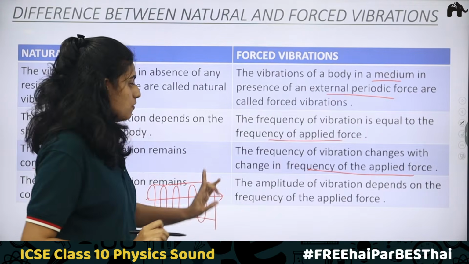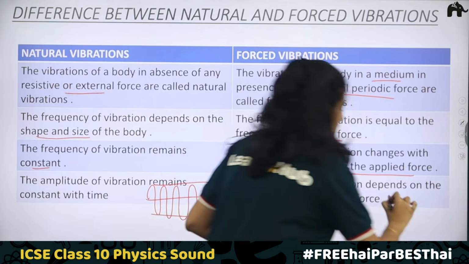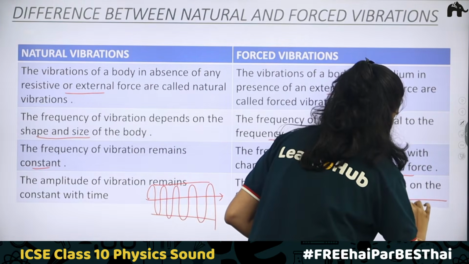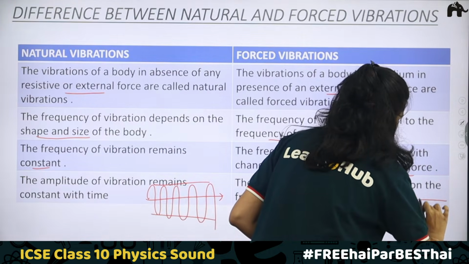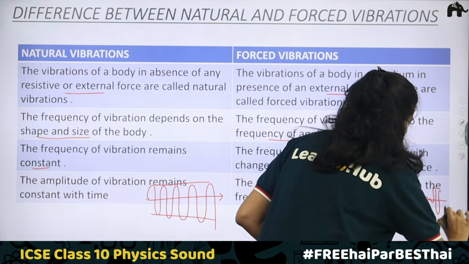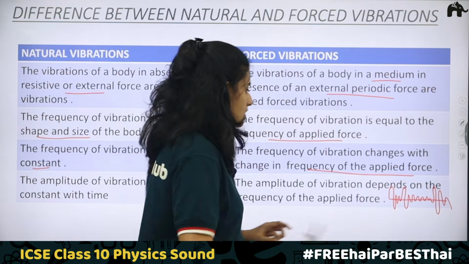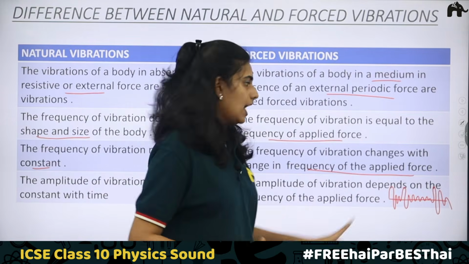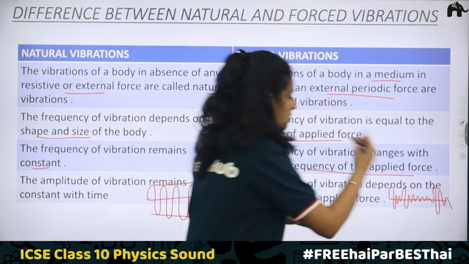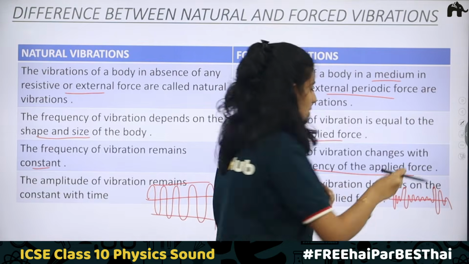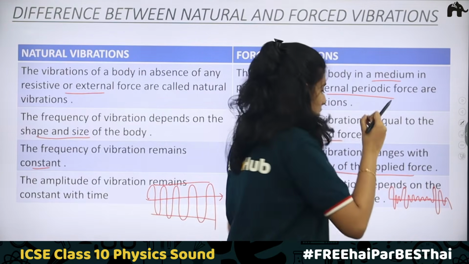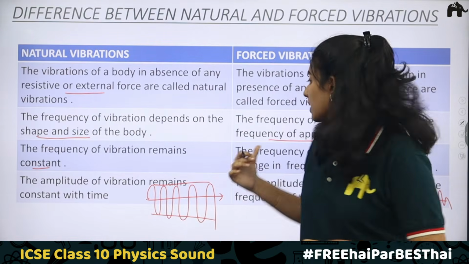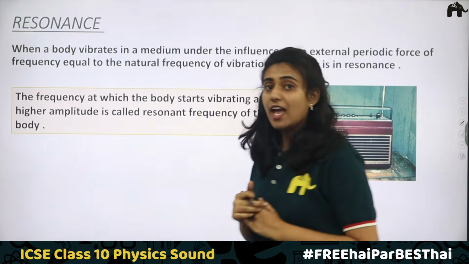When it comes to the case of forced vibration, depending on the frequency of vibration, the amplitude can first increase, decrease, then increase again, decrease, and continue in this way. Depending on the frequency of the external force being applied, the amplitude changes with time. It can reach a maximum amplitude, decrease, again increase to some peak value, and again decrease to some other value. So this can happen in the case of forced vibrations.